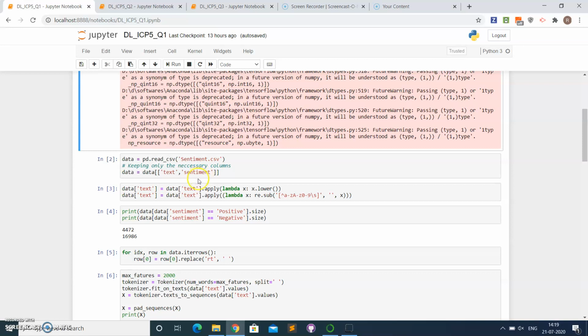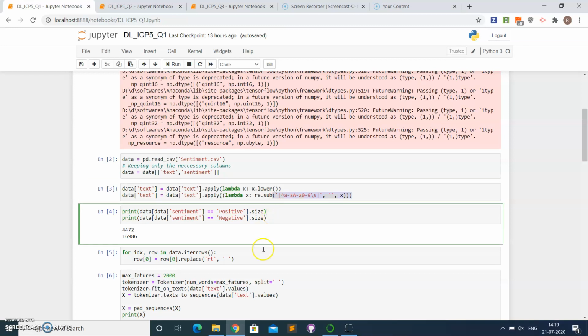Then we have normalized the data by making all the characters in the text lower case, as you can see here, and eliminating all the special characters. This is the point where we are eliminating the special characters besides the alphabets and the digits. Then we have replaced the retweets with null, since we don't want the retweets over here.